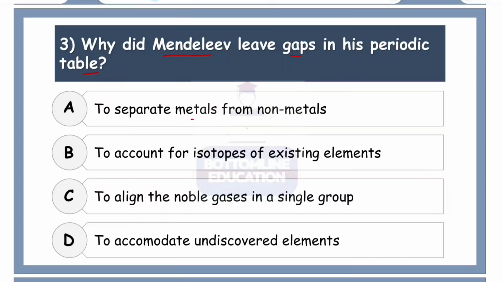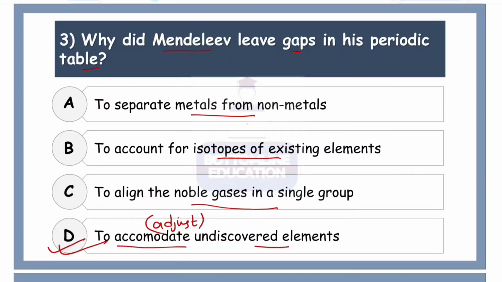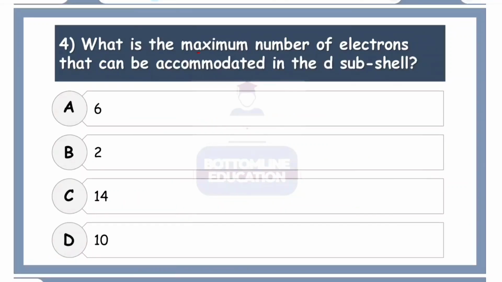So the obvious reason is not for separating them, not for isotopes, and not for the noble gases aligned. It is to accommodate. Accommodate basically means to adjust the undiscovered elements. Correct option number D.